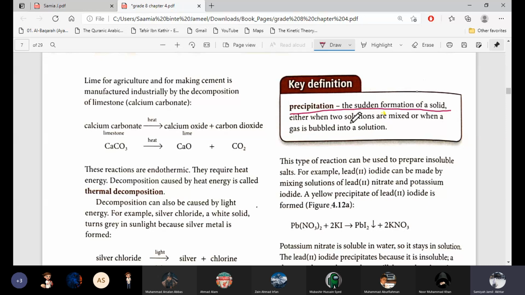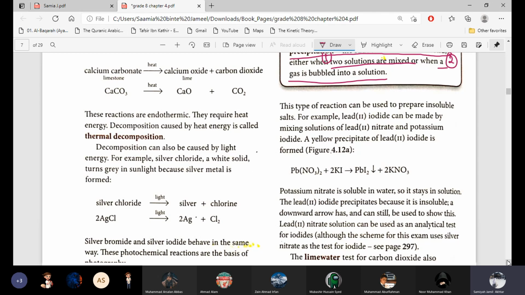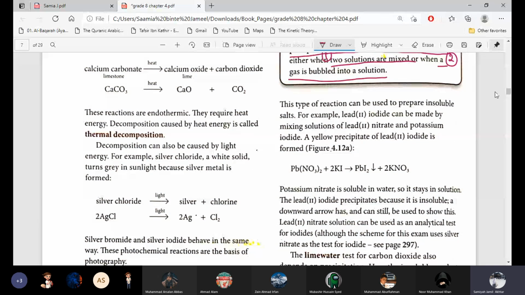A sudden formation of a solid substance is precipitation. There are two methods. The first one is when two solutions are mixed, and number two is when a gas is bubbled into a solution. So there are two methods to prepare precipitates. For both of them, the examples are mentioned in the book.